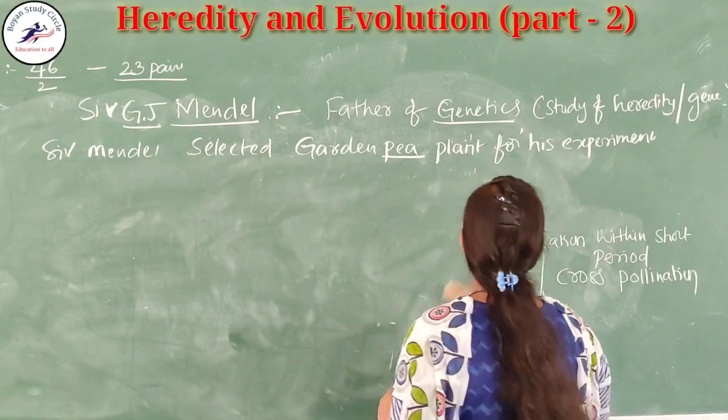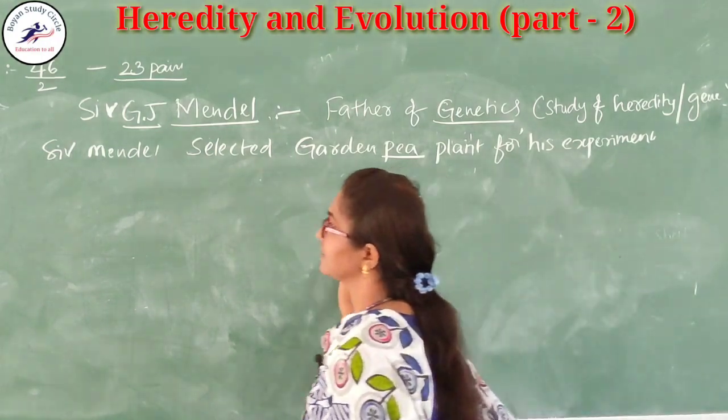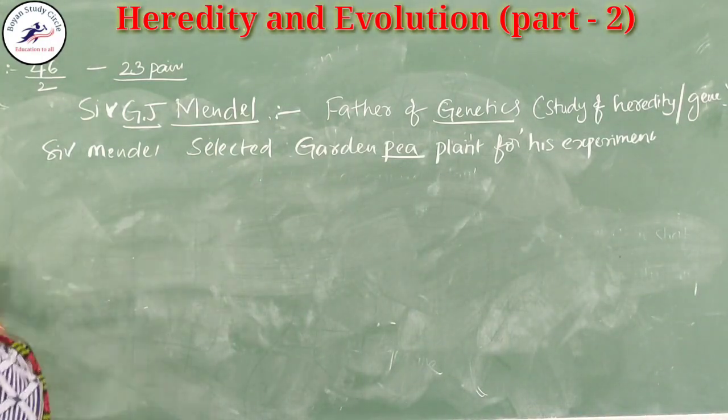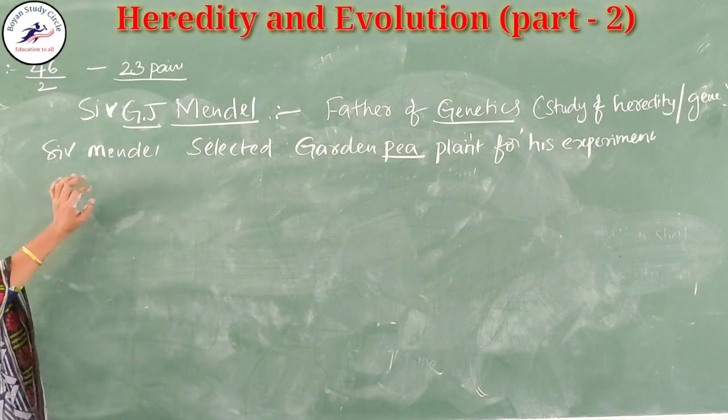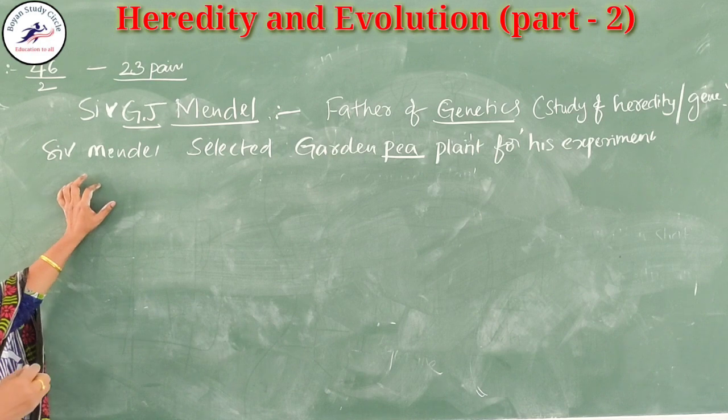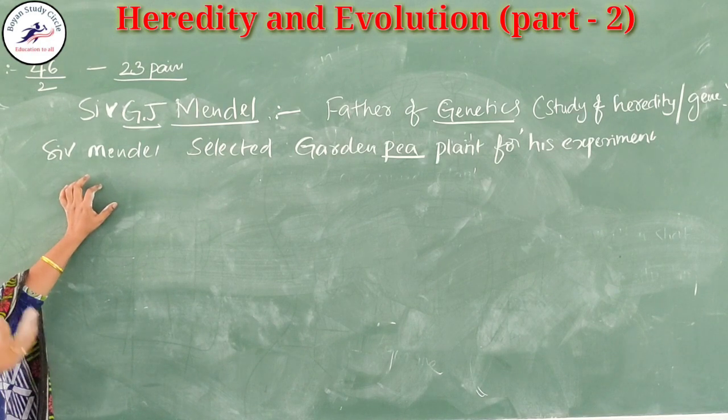And next, here we should remember again, chromosomes are paired, like that genes are also paired.